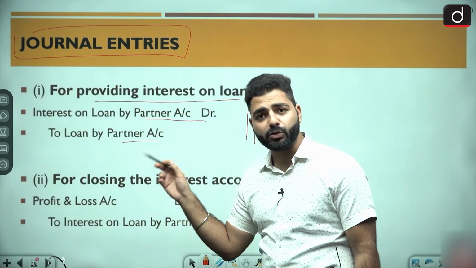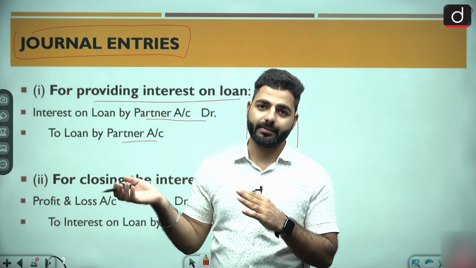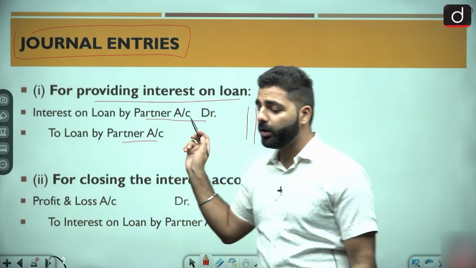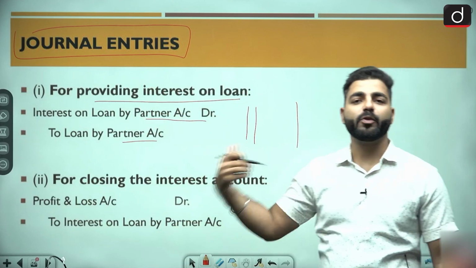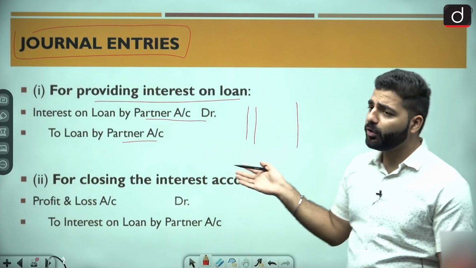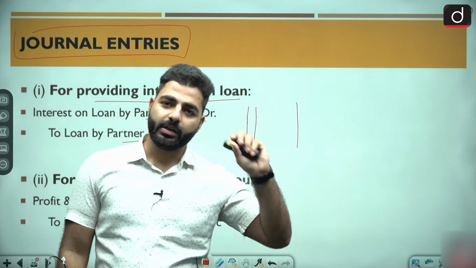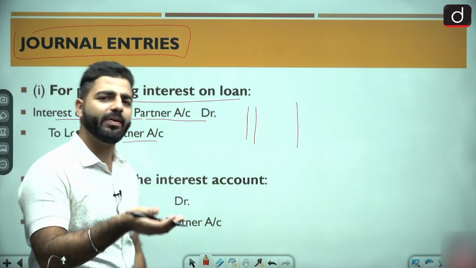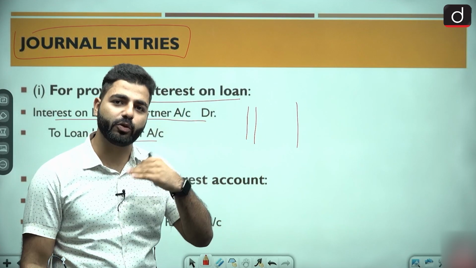Right? And so you can see, we will separately open a loan account for the partner. For example, Chunnu's loan account. Interest on loan by partner account debit to loan by partner account. This is the first entry for providing the interest. Second is for closing the interest on loan. Now you have paid the interest. Now you will close the entry. So what you have debited, that interest, now you will credit it to nullify that, which is debit kari thi, now we will credit it to close it down.